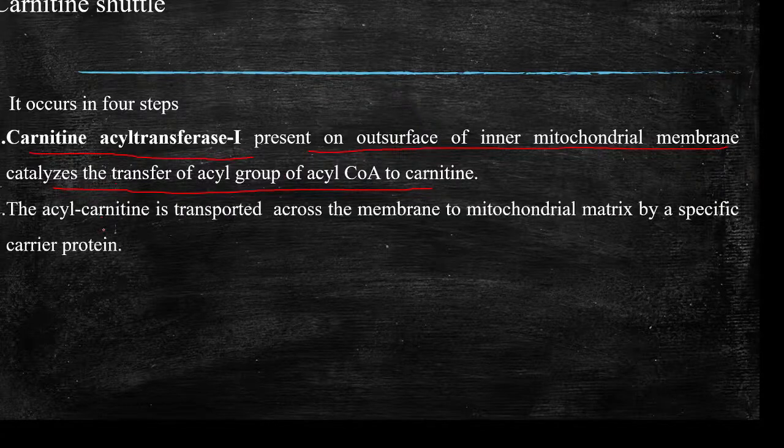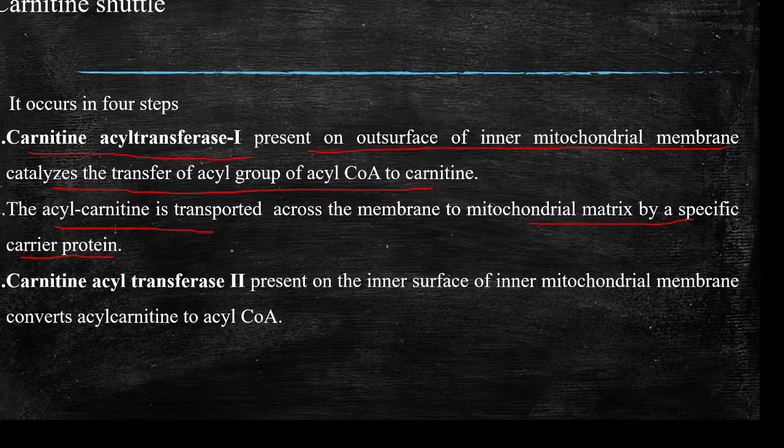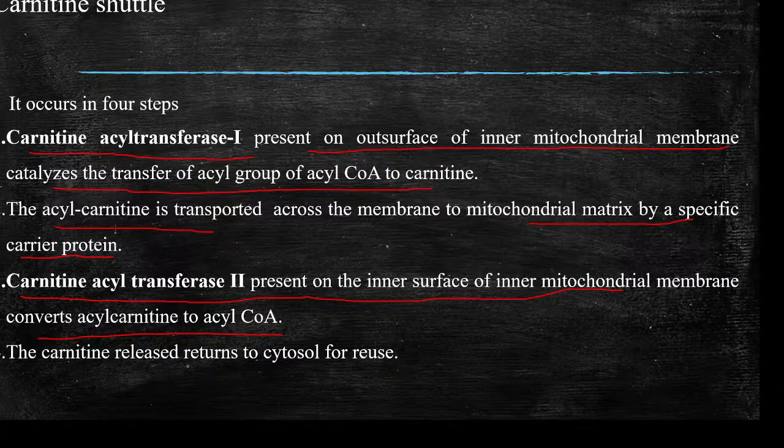The second step is that acyl carnitine is transported across the membrane by the carrier protein translocase. Inside, carnitine acyl transferase 2, present on the inner surface of the mitochondrial membrane, converts the acyl carnitine back to acyl-CoA. The carnitine returns to the cytoplasm for reuse.